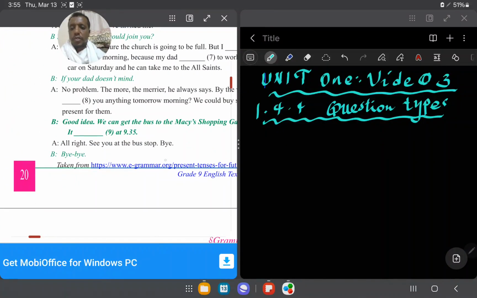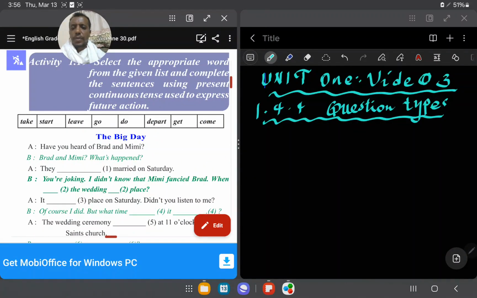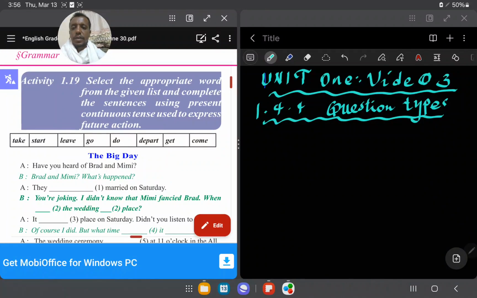You can see here on page 20, the first one. You can fill the gap using the present tense or maybe the present continuous tense. For example, you can take: start, leave, go, do, depart, get, and come. It says select the appropriate word from the given list and complete the sentences using the present continuous tense used to express future action. What does that mean, students? Let me show you some questions here. The question says complete the sentence using present continuous tense, but it needs both the present continuous and the simple present tense. Let me show you the first one.